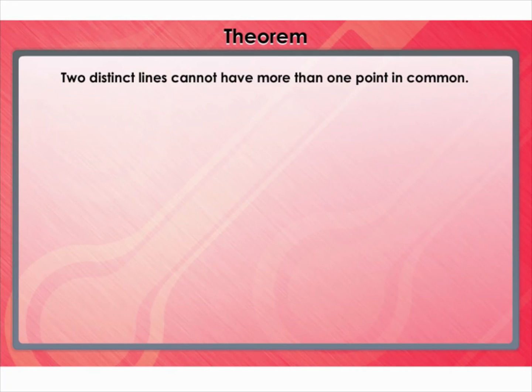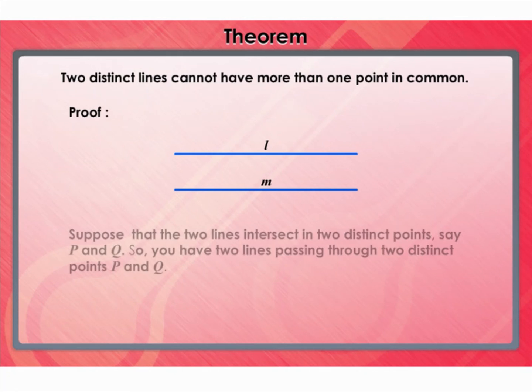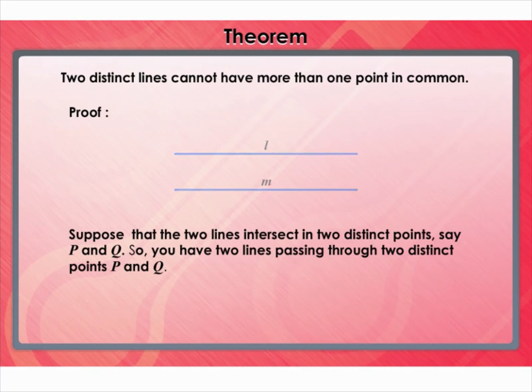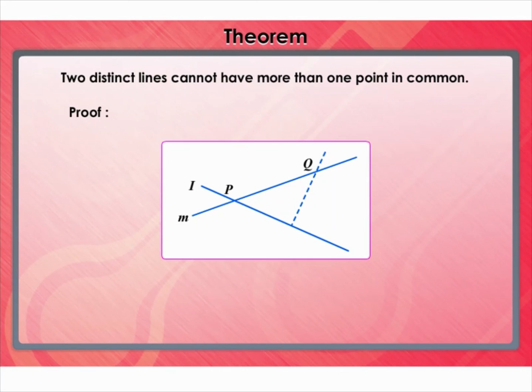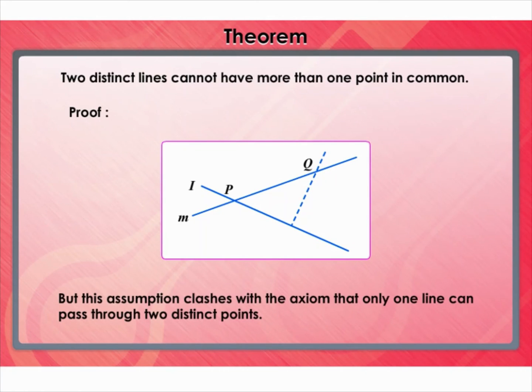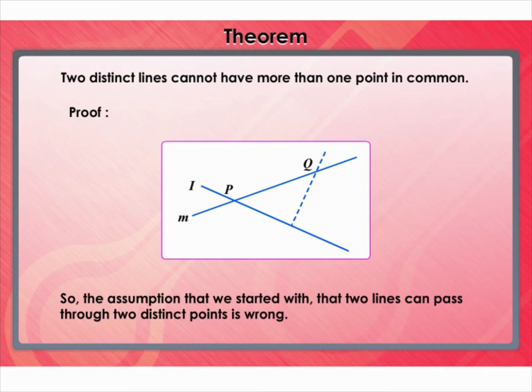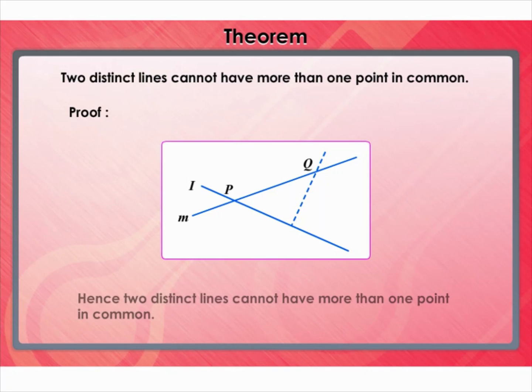Now consider the theorem. Two distinct lines cannot have more than 1 point in common. Consider the two lines L and M. We need to prove that they have only 1 point in common. Let's suppose that the two lines intersect in two distinct points, say P and Q. So you have two lines passing through two distinct points P and Q. But this assumption clashes with the axiom that only one line can pass through two distinct points. So the assumption that we started with, that two lines can pass through two distinct points, is wrong. Hence, two distinct lines cannot have more than one point in common.